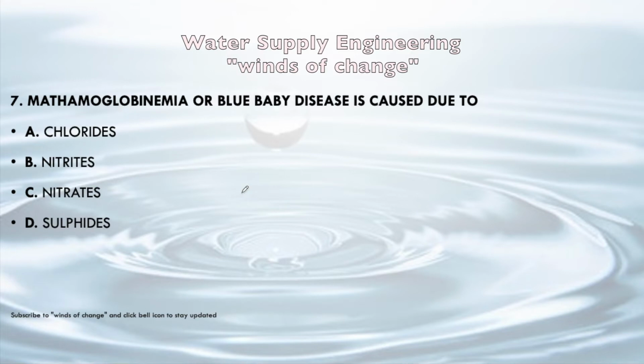Next question, methemoglobinemia or blue baby disease is caused due to chlorides, nitrites, nitrates or sulfites. So it is also an important question, because of nitrates the methemoglobinemia disease, or blue baby disease, occurs. We should memorize it. It is directly asked in various examinations.